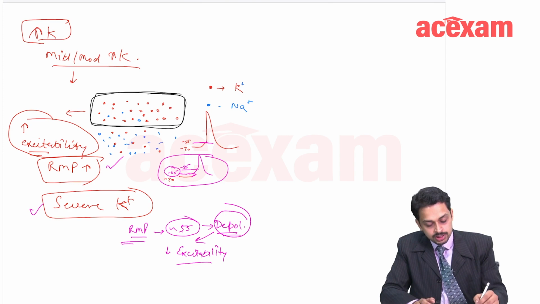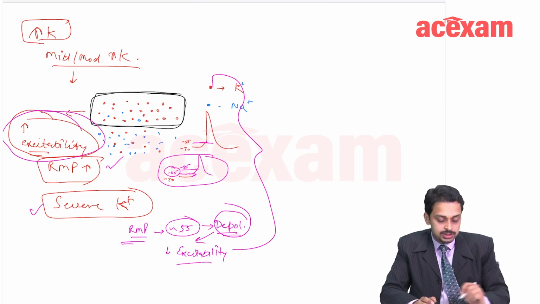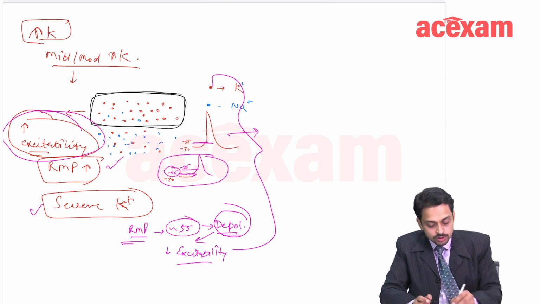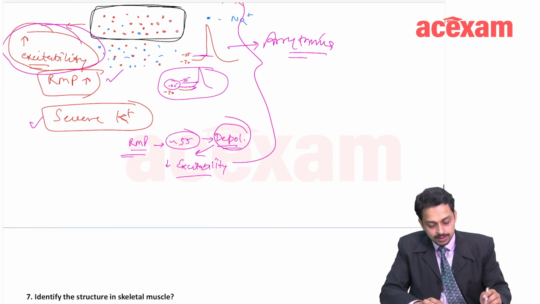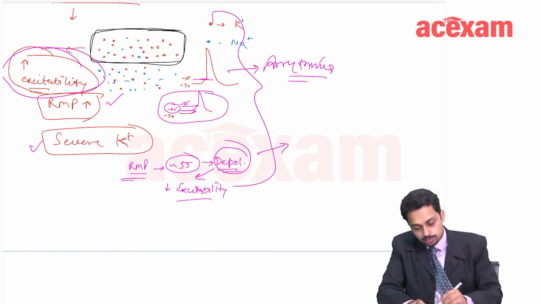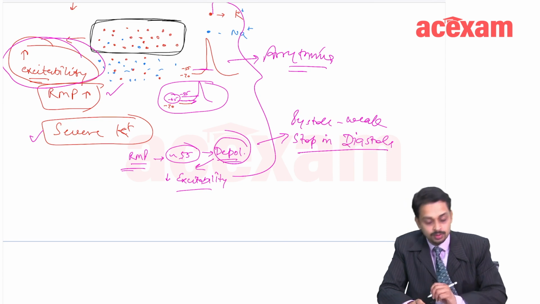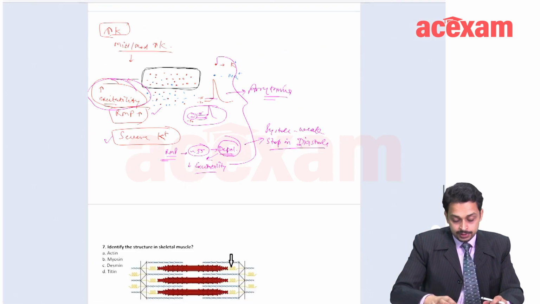These situations are more pronounced in cardiac muscles. Due to this increased excitability, such a situation can cause arrhythmias in the heart. And due to severe hyperkalemia, this depolarization can also lead to decreased contractility of the heart, and systole will be very, very weak, and the heart will stop in diastole. This is important. The heart will stop in diastole. Fine.